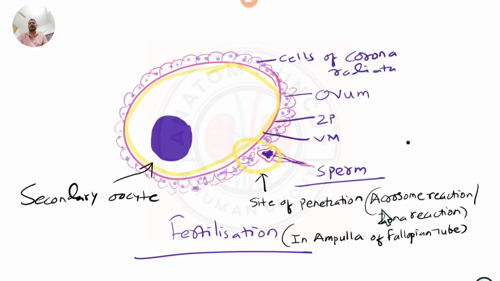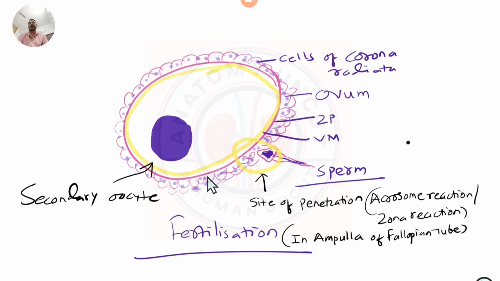There's something that you need to know: the acrosome reaction or zona reaction. What happens when the acrosomal head of the spermatozoa enters? There's a reaction happening all around in the oocyte. There's a calcium wave that runs. There is a change in the zona pellucida's metabolic properties which will render the zona pellucida impenetrable or resistant to penetration from another sperm, preventing polyspermy.